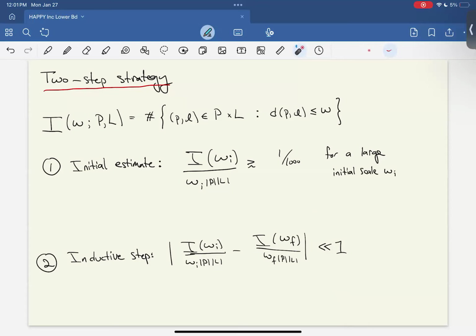But actually, Roth proved something very similar to this inequality in his 1971 paper, and he used it in his two-step strategy for finding triangles. So Roth's paper is, in a way, a predecessor to the high-low inequality. And that's really the driving force of the method: a method for comparing the normalized incidence count at a large scale to the normalized incidence count at a small scale.